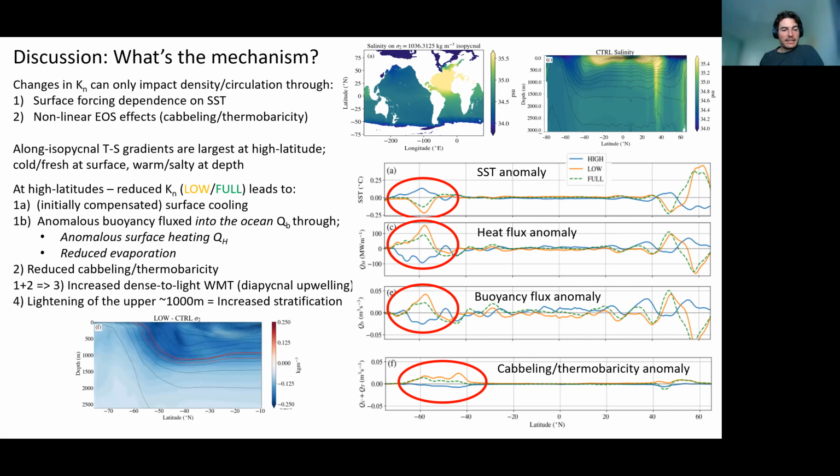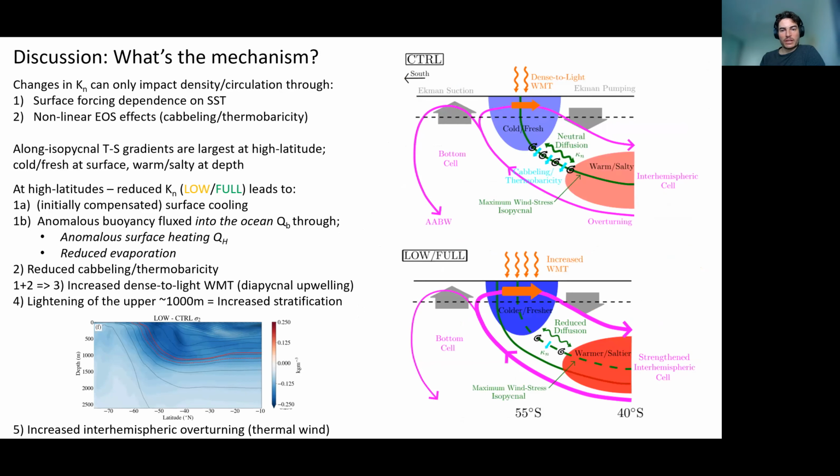This leads to a lightening of the upper 1000 meters. This is looking at anomalies in sigma 2, the density. And so you can see this really reduced density in the upper ocean, which is correlated to increased stratification. And this leads to an increased interhemispheric overturning through thermal wind balance. Now, obviously, that was pretty quick. I also have a schematic, which I can go through.